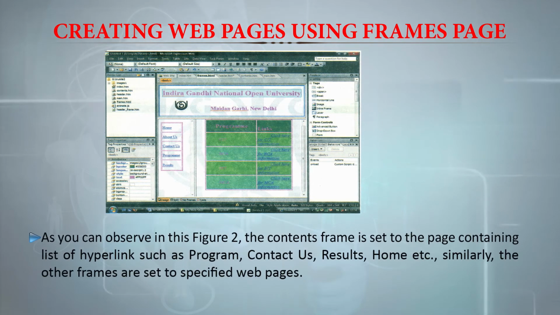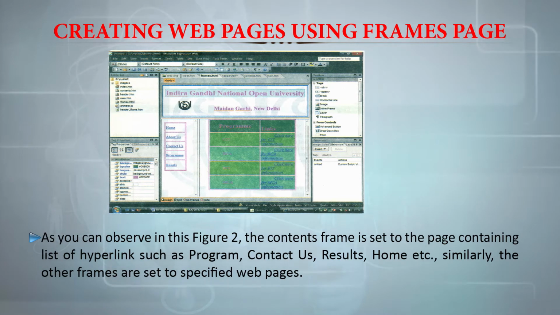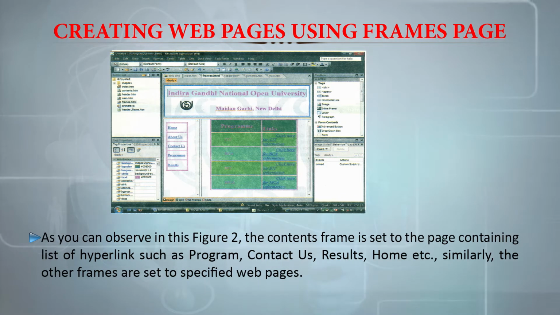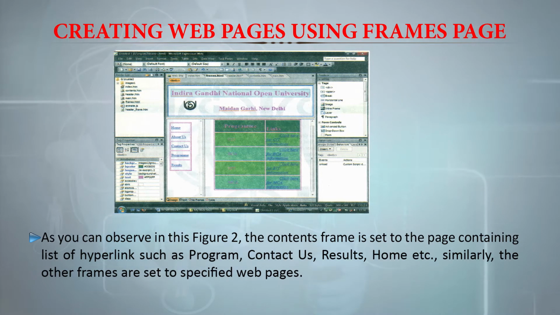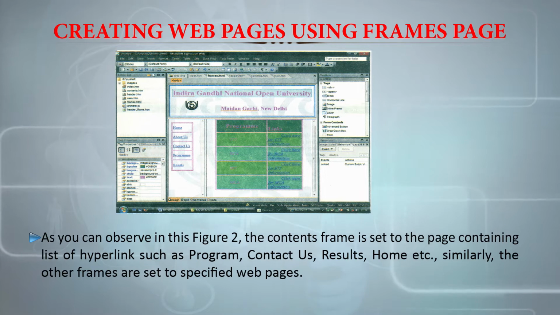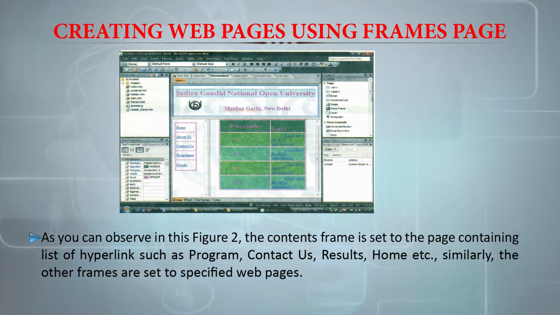If you see the image, you can find that the contents frame is set to the page containing a list of hyperlinks such as programs, contact us, results, home and others. Similarly, the other frames are set to specified web pages.